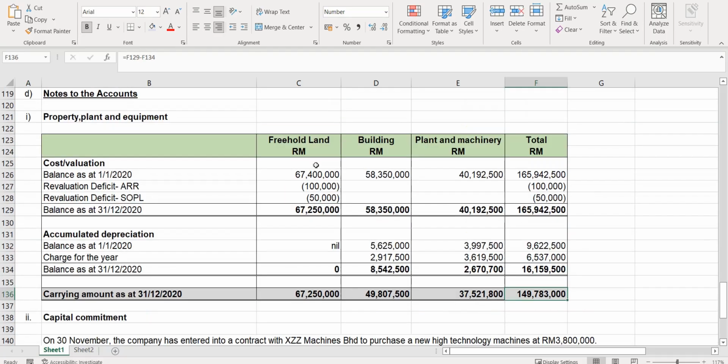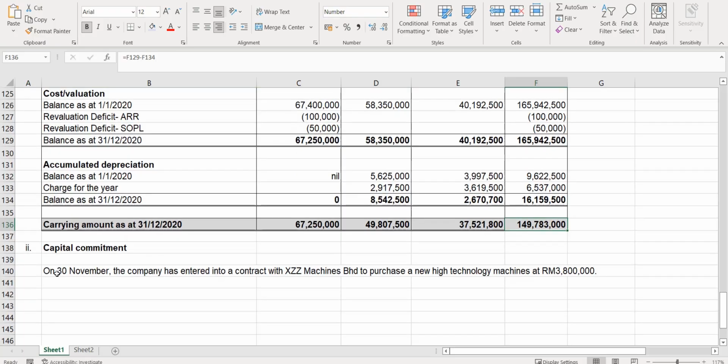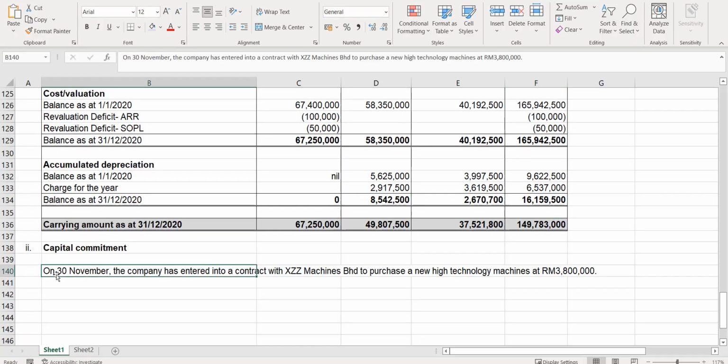The last one, do you have any part that you want to ask? This is quite easy except for the revaluation deficit that you need to do adjustment. Other adjustment is very common adjustment. This one is the capital commitment that you have in the additional information. Okay, that's it.